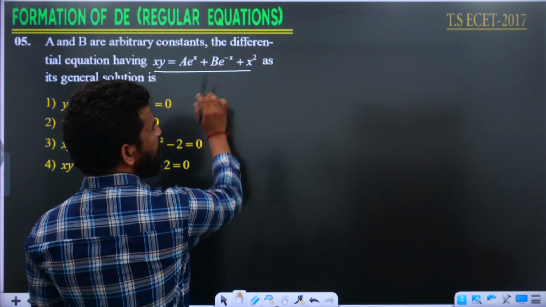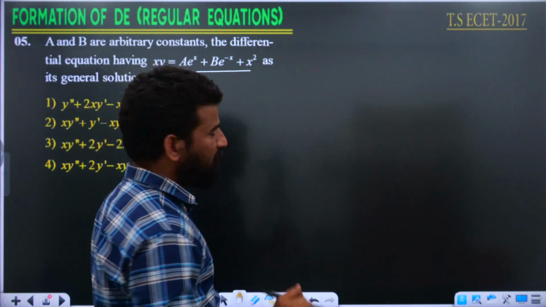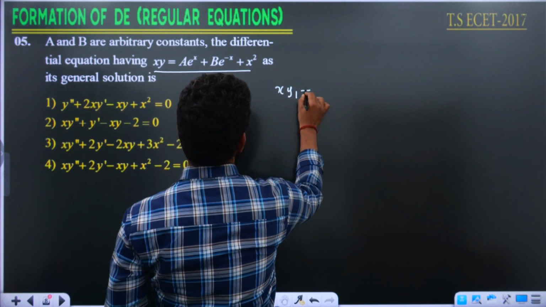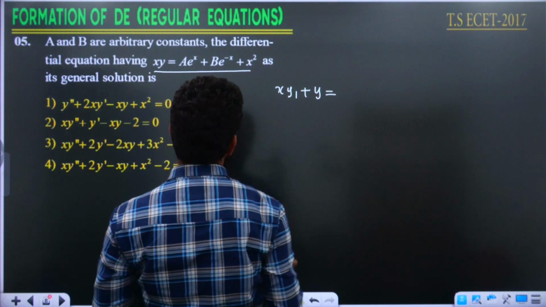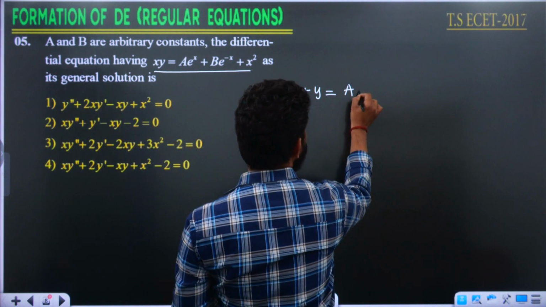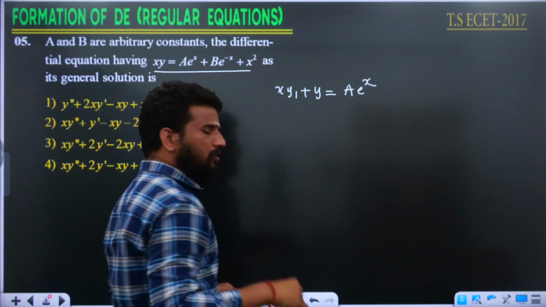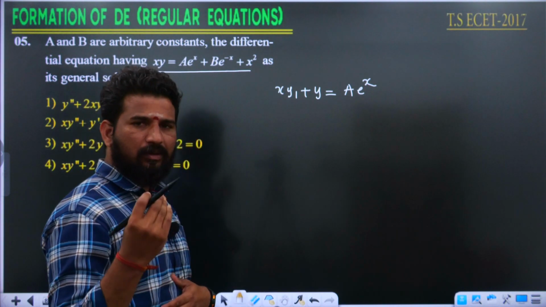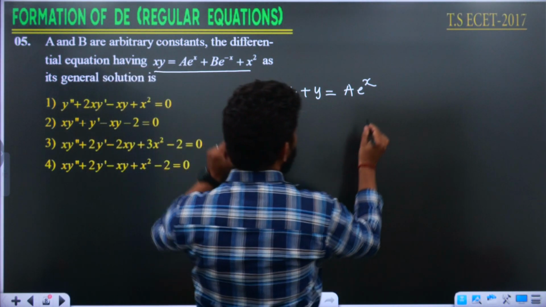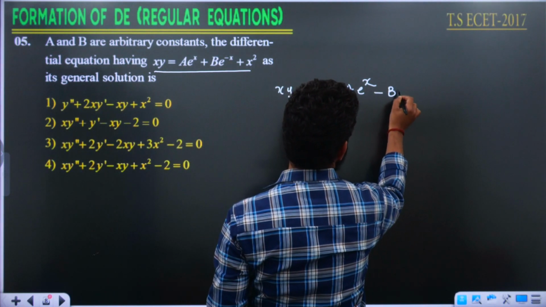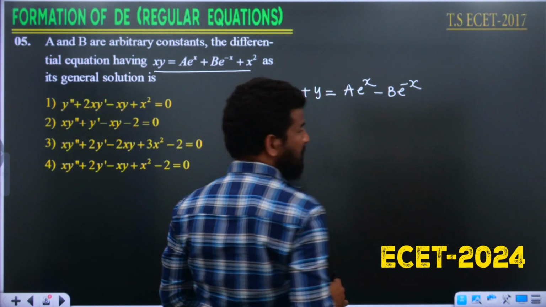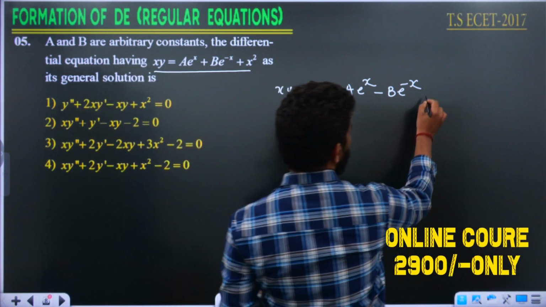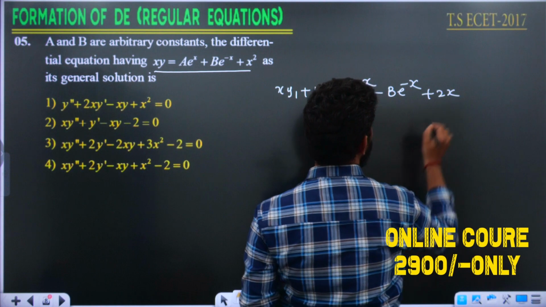So differentiating both sides with respect to x. If I differentiate, using the UV formula, that is going to be xy1 plus y is equal to a e power x. It will always be a e power x only. You can differentiate n number of times, the a into e power x will be a into e power x only. If I differentiate the second term, that is going to be minus b into e power minus x, because e power minus x derivative is minus e power minus x. If I differentiate the other term, that is going to be 2x.